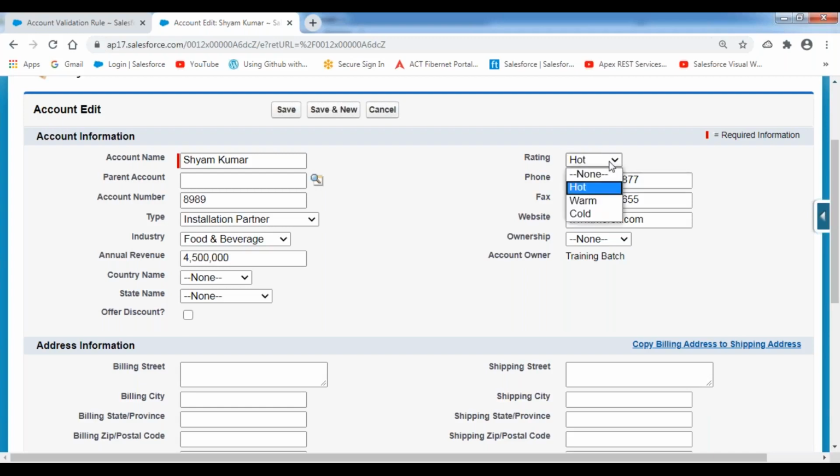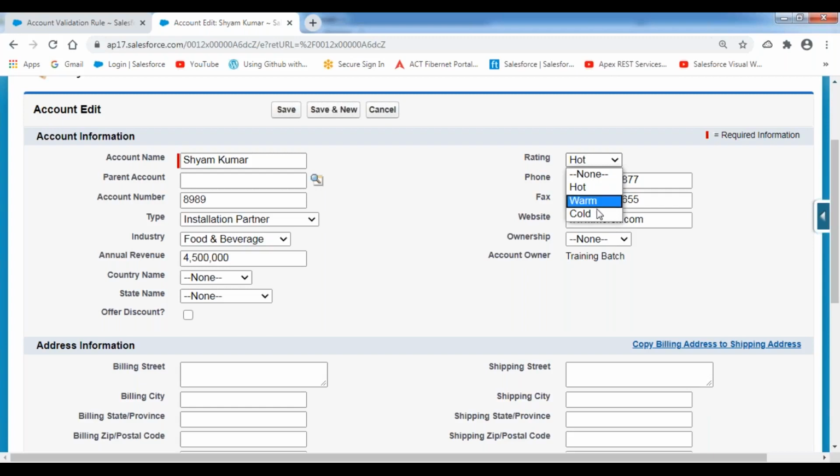Depending upon the rating, we are going to be offering some discounts to the customer. The customer who has the cold rating will get a 10% discount. The people who have the warm rating will get a 15% discount. The people who have the hot rating will get a 25% discount. The customer is going to slowly increase their rating, so we can't jump the customer directly from cold to hot, because there is one more step. Initially we offer cold, then warm, and then hot.